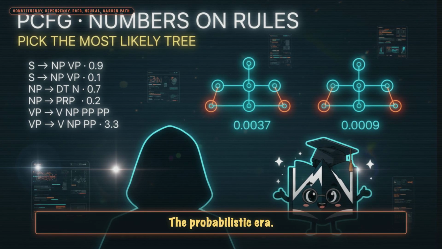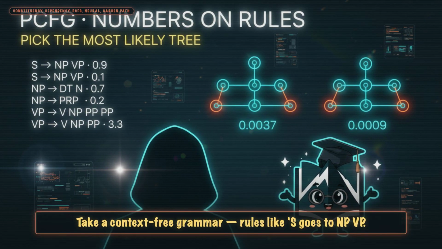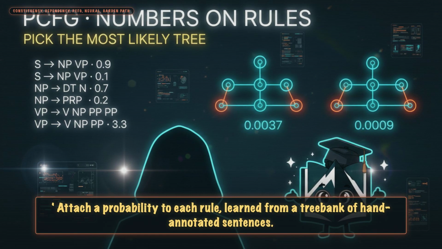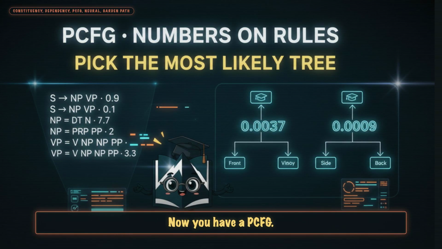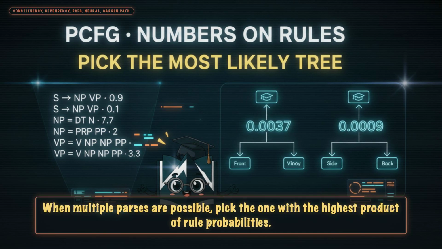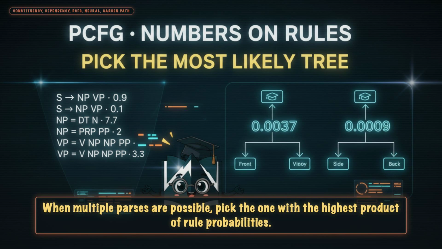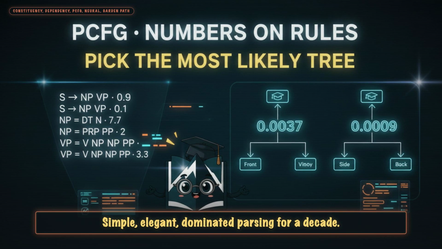Beat 2. The probabilistic era, 1990s into the 2000s. Take a context-free grammar. Rules like S goes to NP VP. Attach a probability to each rule, learned from a treebank of hand-annotated sentences. Now you have a PCFG, probabilistic context-free grammar. When multiple parses are possible, pick the one with the highest product of rule probabilities. Simple, elegant, dominated parsing for a decade.